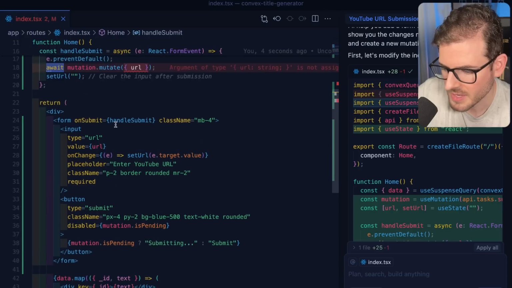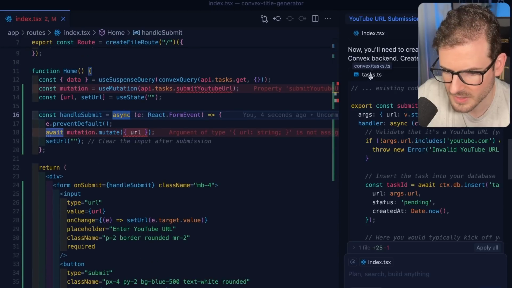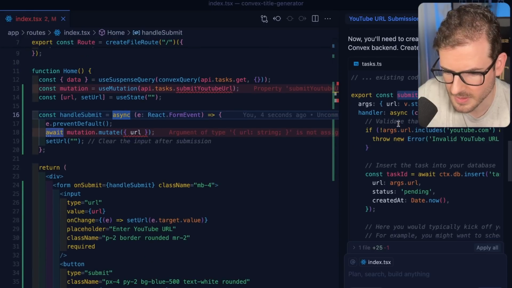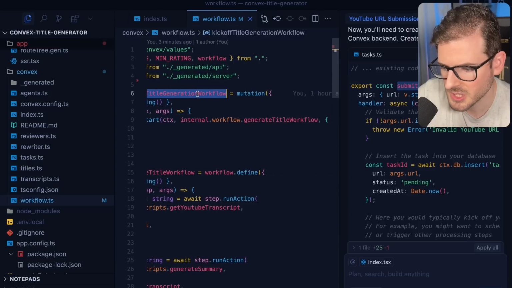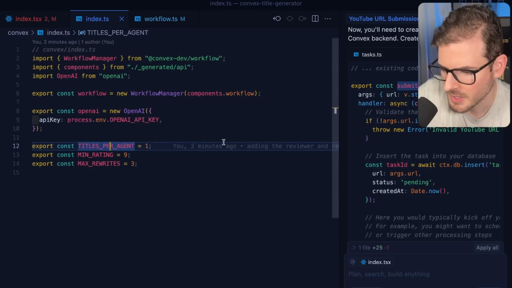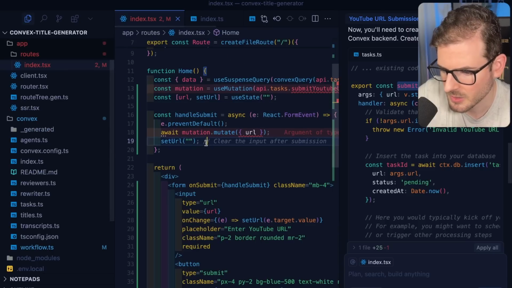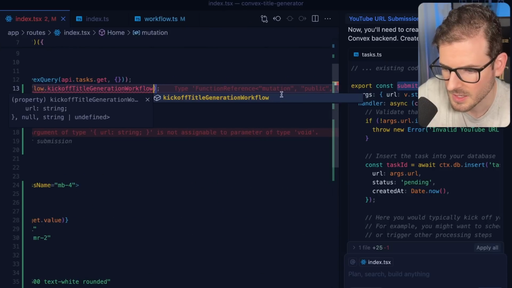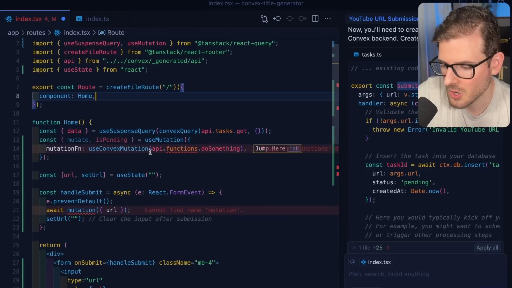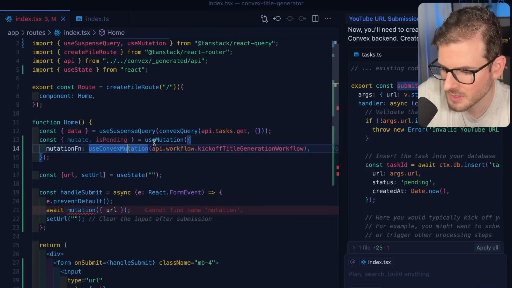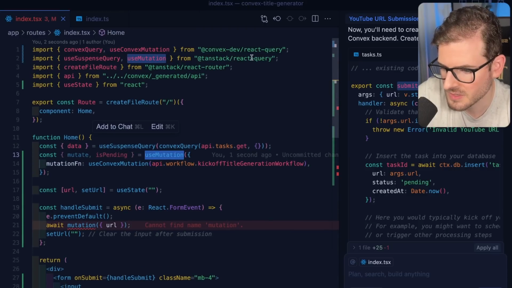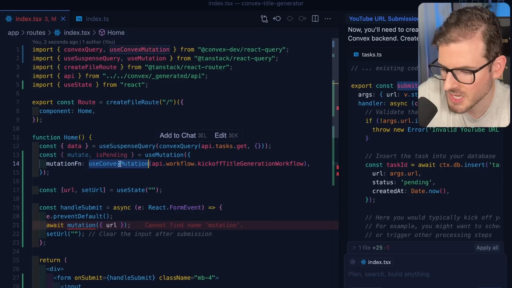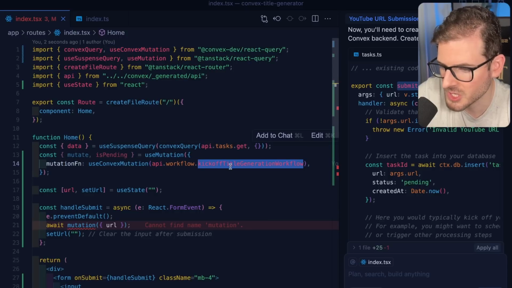Now we'll have a form with an input, and then down here for the task, submit your YouTube URL. I think we already have a mutation here, so it should have just used the title generation workflow. We're not going to actually use that code that it gave us, because we can say workflow dot and then invoke that. Now, as far as calling the mutation, I just need to call useMutation that comes from TanStack React Query. I pass it a mutation function of useConvexMutation, and I pass it that workflow mutation that we talked about.